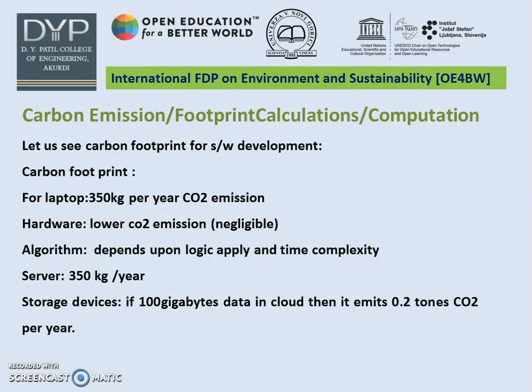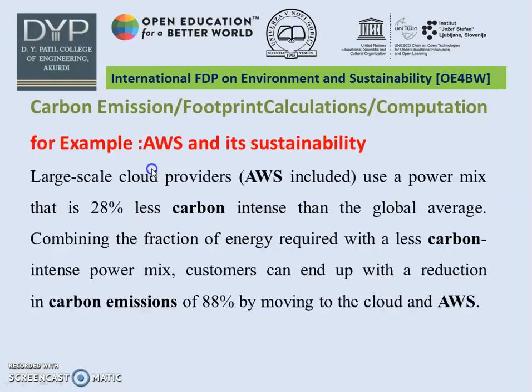We should most preferably use ACs in the IT industries. This is a case study of AWS, Amazon Web Services, which uses the total cloud for data storage and sustainability. Large cloud providers, AWS included, use a power mix that is 28% less carbon intense than the global average.